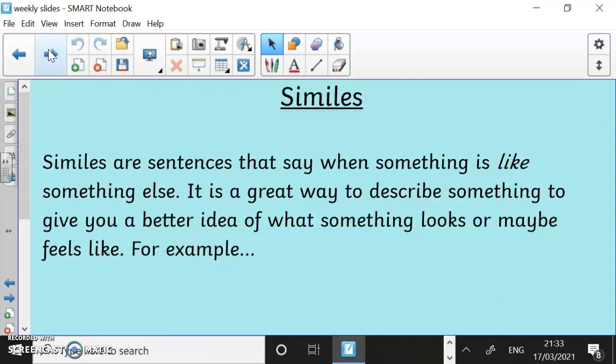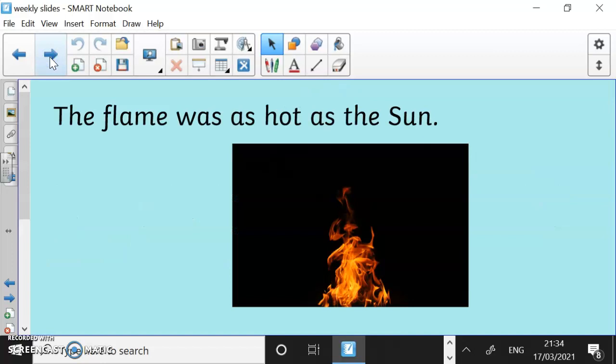Okay. Now, I also want you to think about similes today. Similes are sentences that say when something is like something else. It's a really good way to describe something so that it gives you a better idea of what something looks or maybe even feels like. So, for example, here are a few. The flame was as hot as the sun. Can you think of something that the flame might be as hot as?